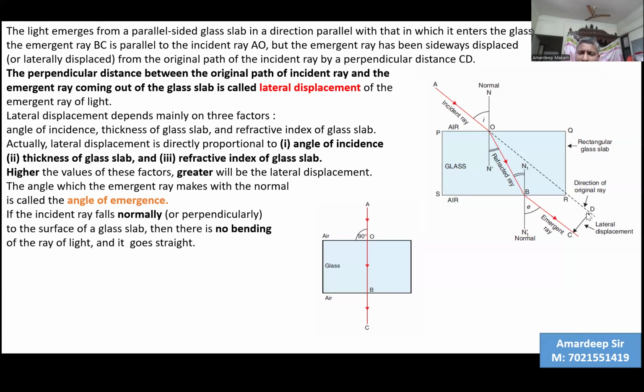That distance between them, the perpendicular distance between two parallel lines over here, is called the lateral displacement. So the definition is: the perpendicular distance between the original path of the incident ray and the emergent ray coming out of the glass slab is called lateral displacement.